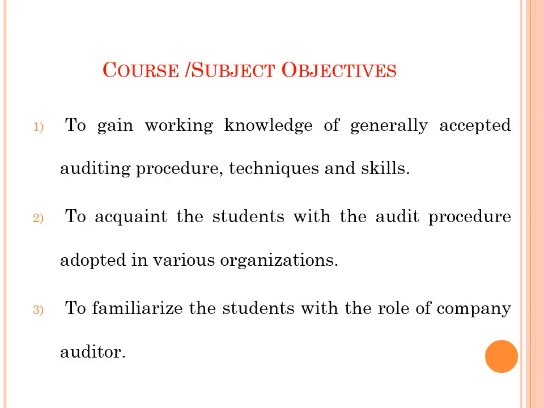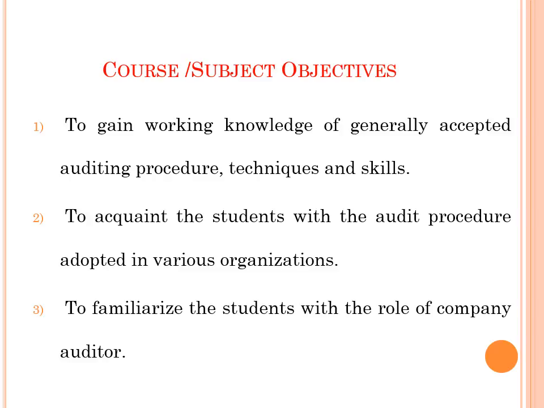Second, to acquaint the students with the audit procedure adopted in various organizations. There are various types of organization, profit making organizations and non-profit making organizations. So what auditing procedure is followed in different kinds of organization, we have to learn it.